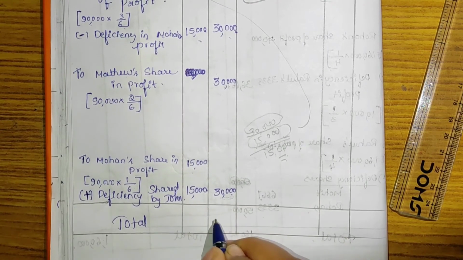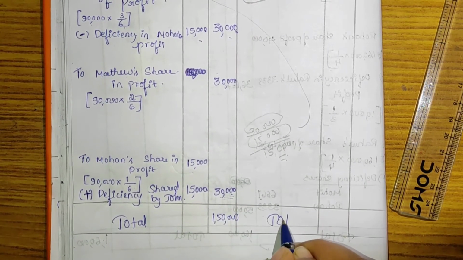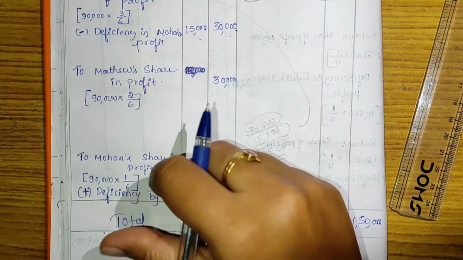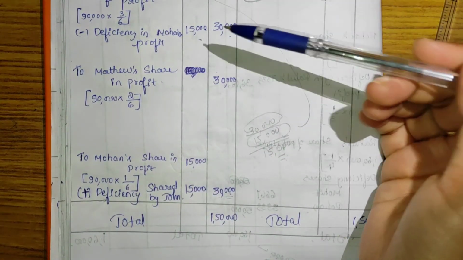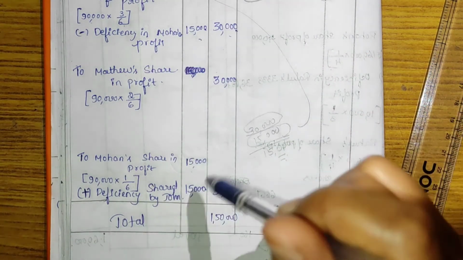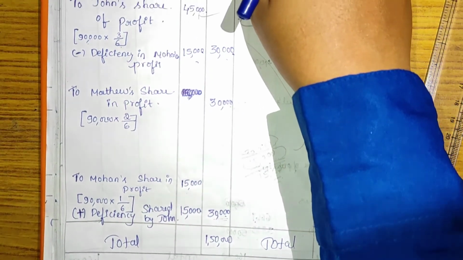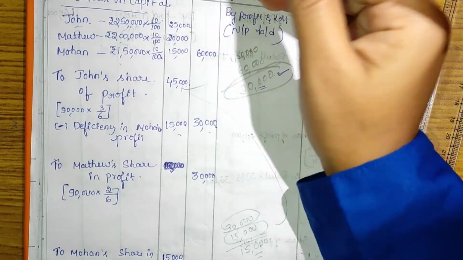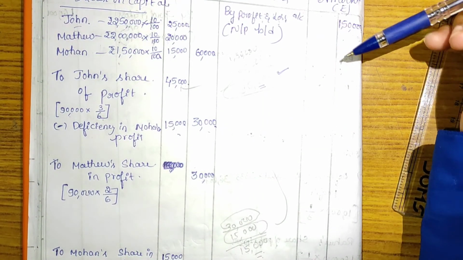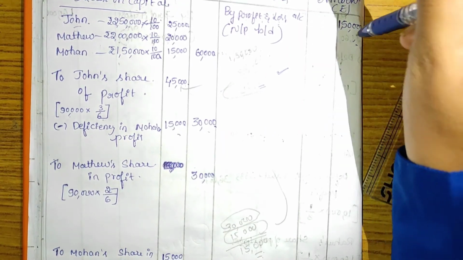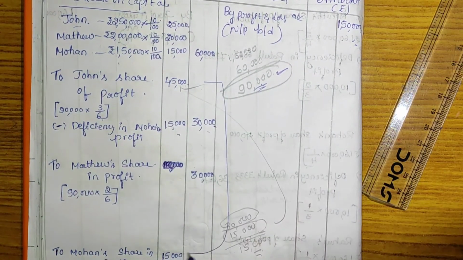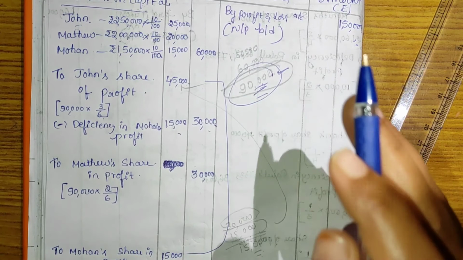So total 1,50,000. So in this problem there is no balance. Why? Because we are going to share the amount of profits among all the partners. So all the partners are able to get the amount of profit, but in this case they have specifically mentioned that you need to share the amount of profit after allowing the interest on capital. The organization earned 1,50,000 before allowing interest on capital. After allowing the interest on capital, it has earned 90,000 rupees. So the three partners are going to share the profit of rupees 90,000 only.